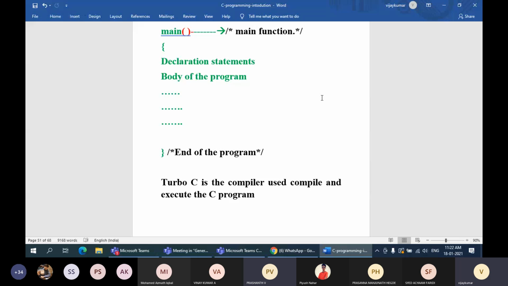There can be many other compilers. For example, there is another popular software called Borland C. You can search for it.